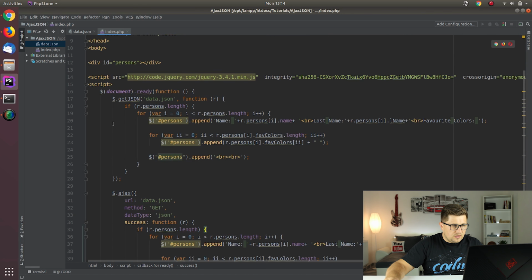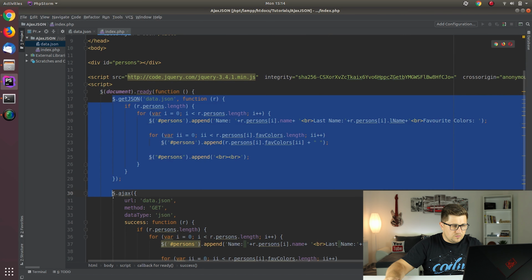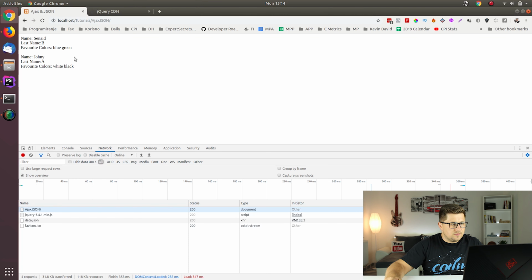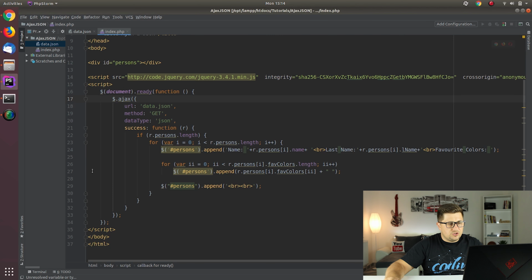Okay, and maybe let's just remove this. Okay, and let's see how it works. When I refresh, you can see now that pretty much there isn't any change, but the change is in the code. So now you can see that I'm directly using Ajax, and you can really see how it works. Okay, and yeah, that's pretty much it.